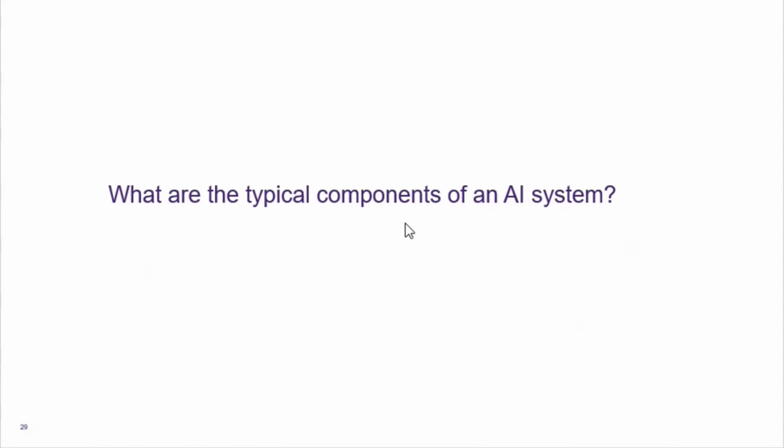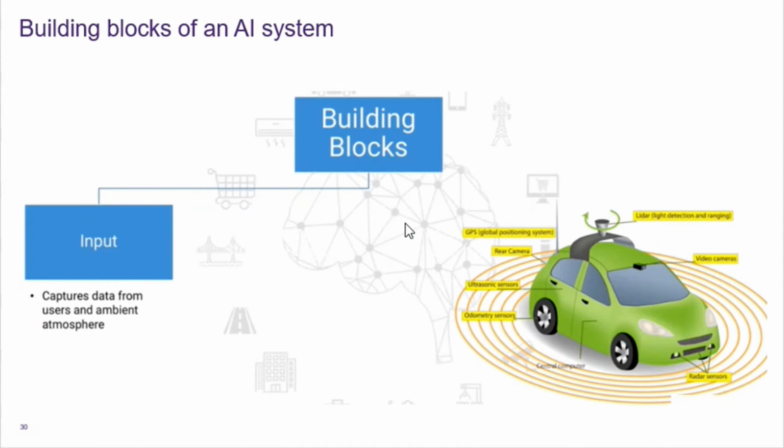Now that we got an overview of artificial intelligence and machine learning, which are getting so much attention, let us take a look at various components of an artificial intelligence system. I will give you an overview of different components in an AI system, and then we'll understand these components with the help of the self-driving car. As you might expect, every AI system needs a lot of data to function, right? Ultimately, it will take a decision based on the data it captures, because earlier we have seen that it does not have its own brain. So if it has to take any decision, it has to be on the basis of the data it is going to capture. So it needs to capture data about the environment, about the ambient conditions, or user inputs, and so on and so forth.